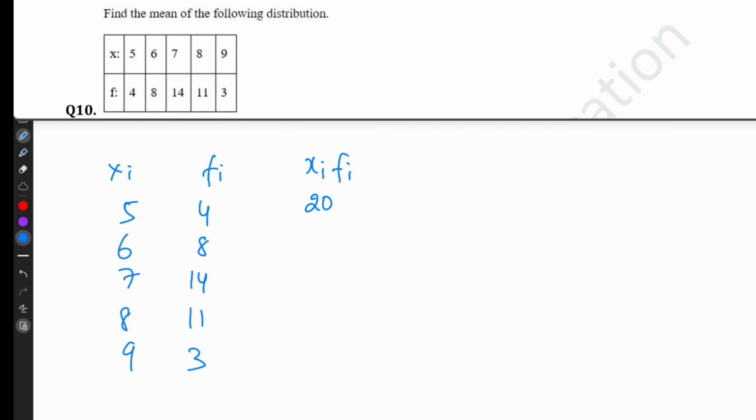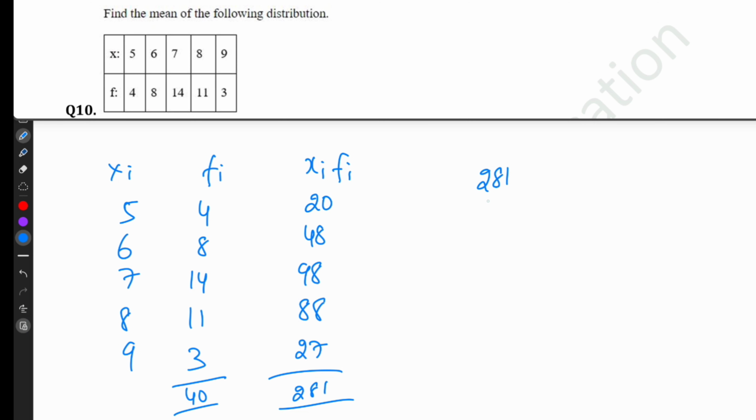Find the mean of the following. So xi, fi: 5, 6, 7, 8, 9 and 4, 8, 14, 11, 3. 5 4s are 20, 6 8s are 48, 7 14s are 98, 8 11s are 88. So this is 27. The total is 281. Here the total is 40.